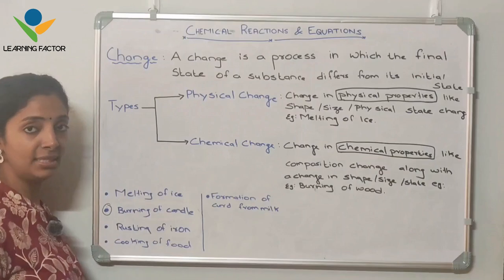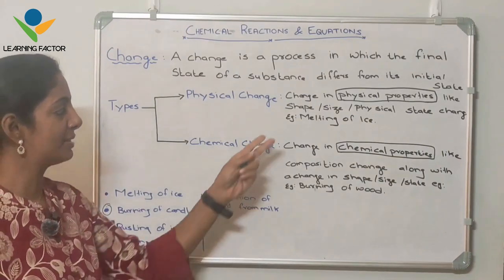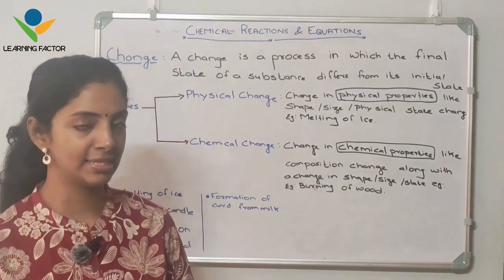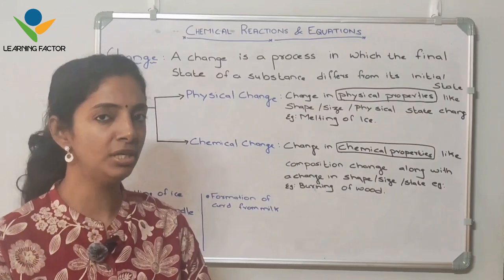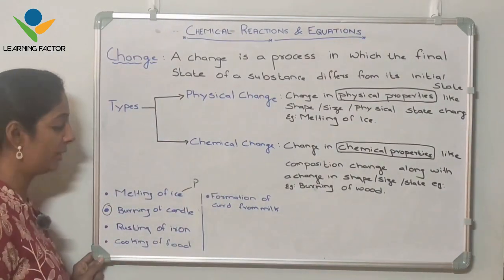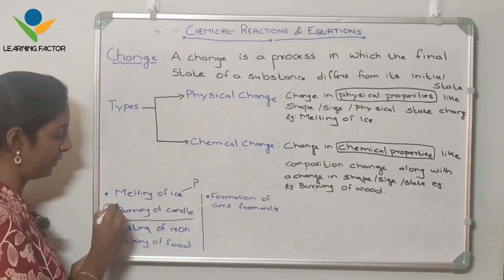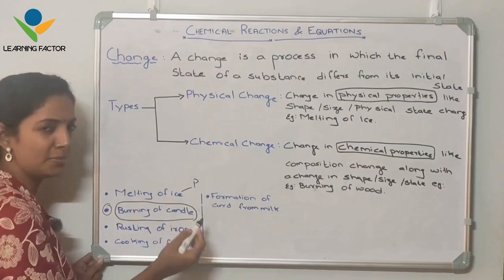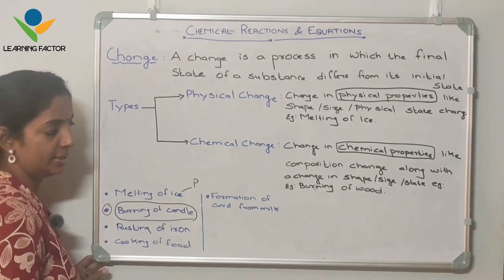Now I have written a few examples of physical and chemical changes here. Let's see what happens in each case. The first one is melting of ice. As I previously mentioned, melting of ice is a physical change, because solid is converted to liquid. Next one is burning of candle. It is an important one. In the exam, you may get a 1 mark question on what happens in burning of candle.